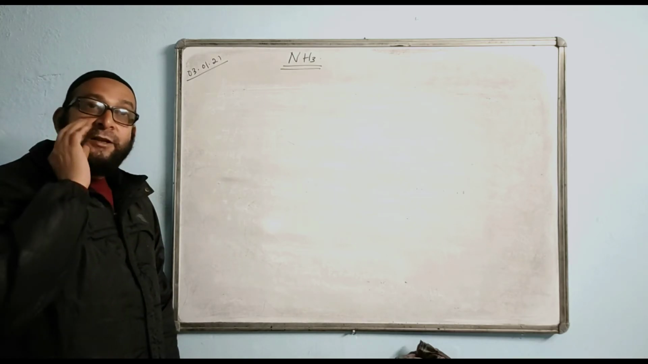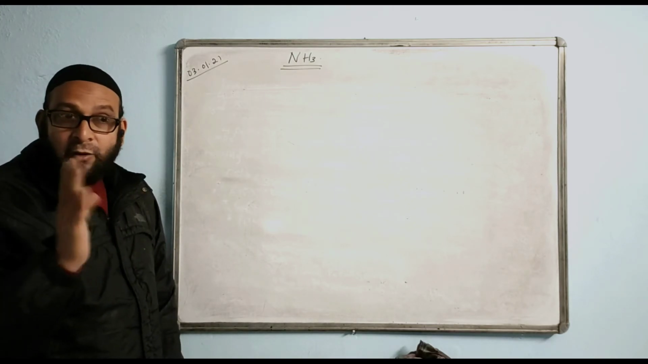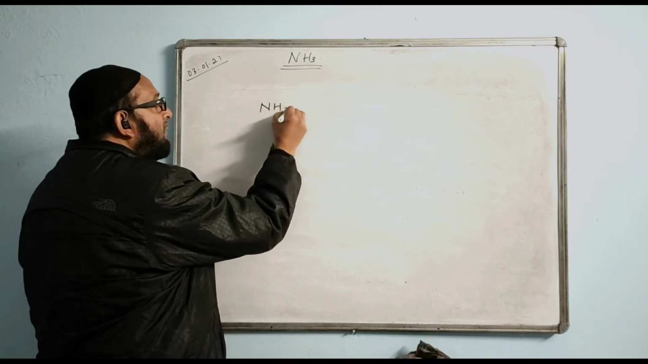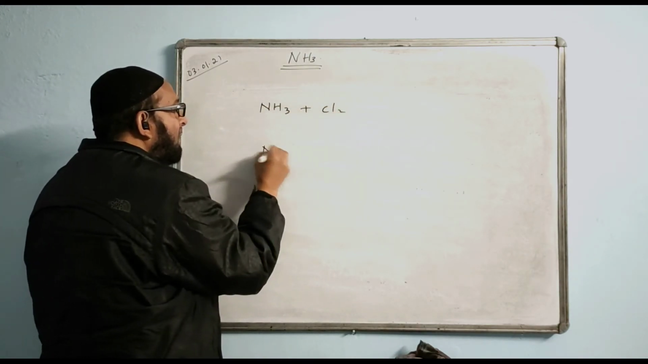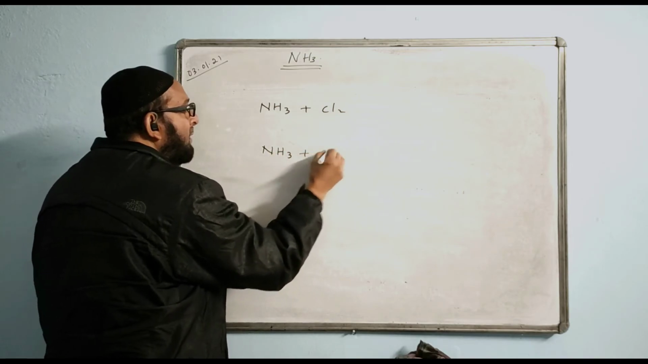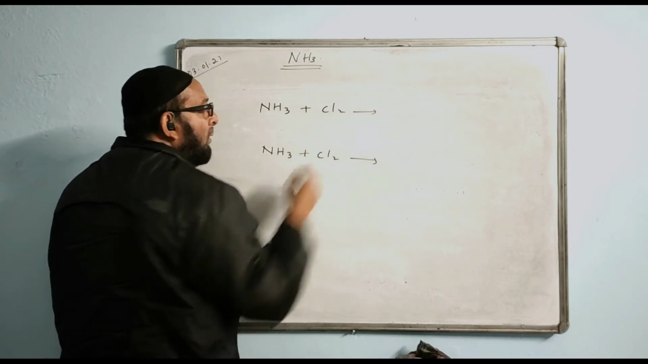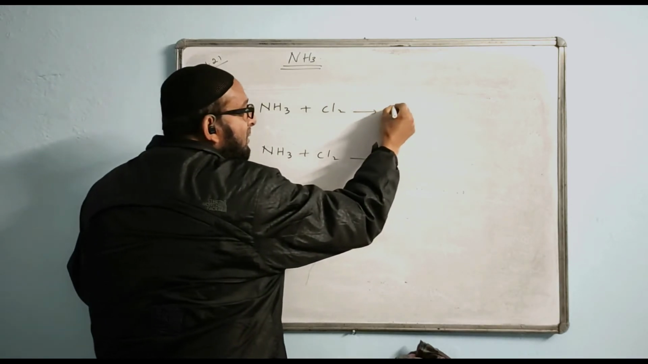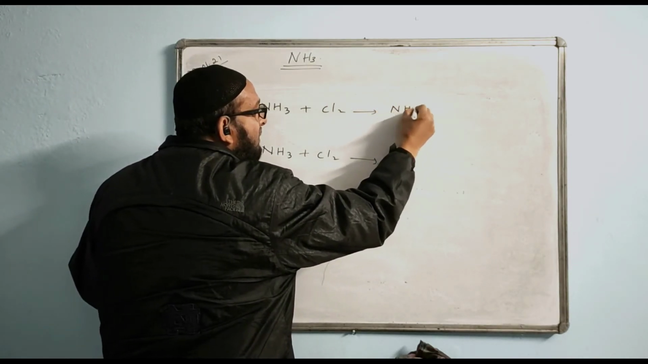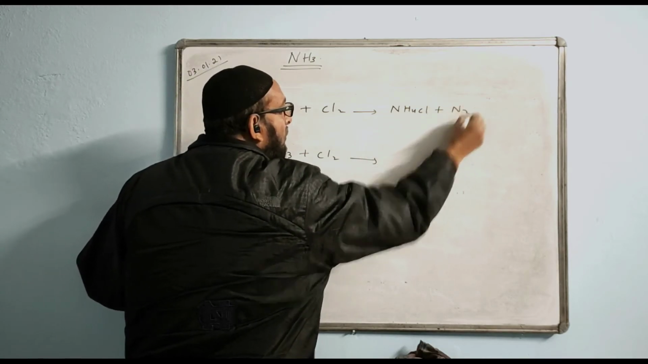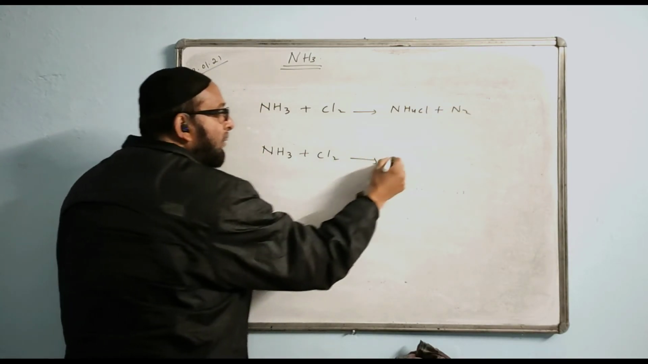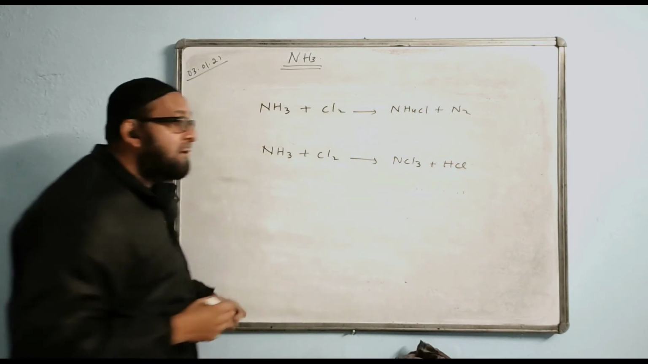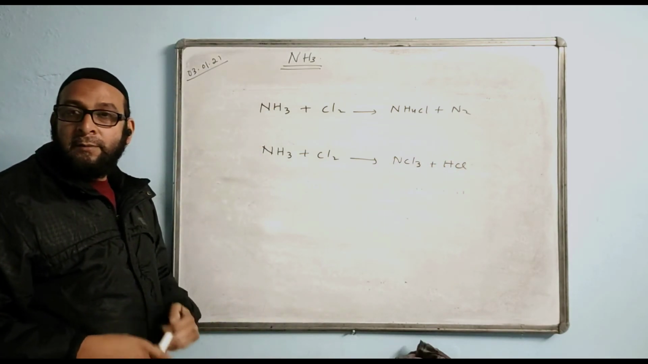Now another reaction that is also very, very important: the ammonia and chlorine reaction. I write ammonia here, Cl2 here. Again I write ammonia and I write Cl2. See, in the first case the product is NH4Cl plus N2. In the second case the product is NCl3 plus HCl. See the difference, the two different products.